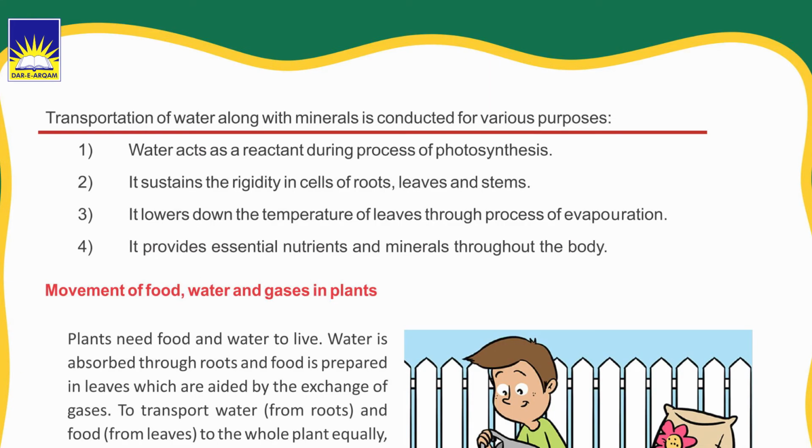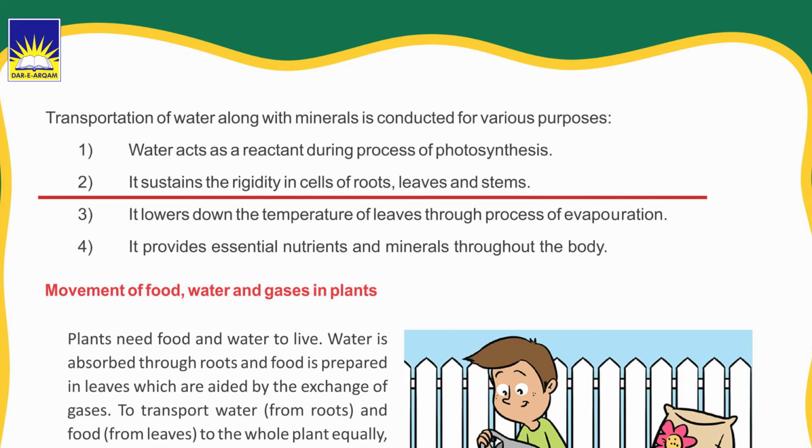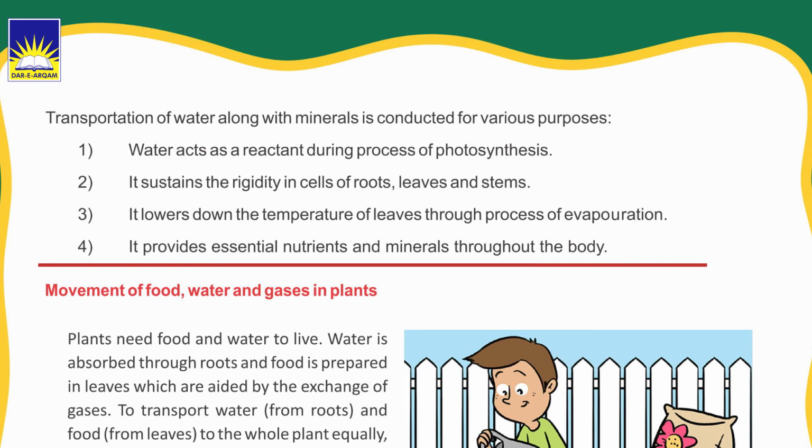Transportation of water along with minerals is conducted for various purposes. The first one is that water acts as a reactant during the process of photosynthesis. The second is that it sustains the rigidity in cells of roots, leaves, and stems. Third is that it lowers the temperature of leaves through the process of evaporation. Fourth is that it provides essential nutrients and minerals throughout the body.